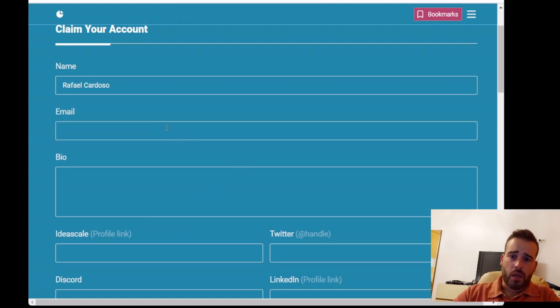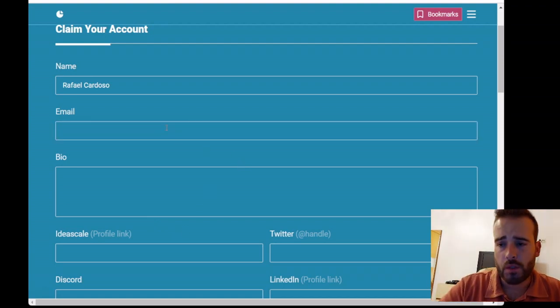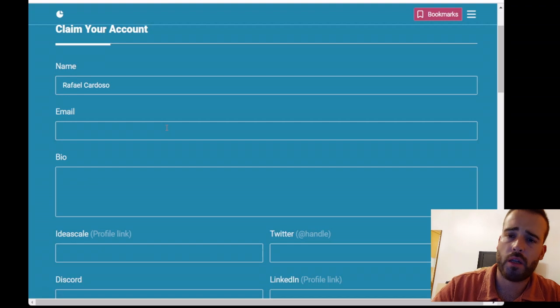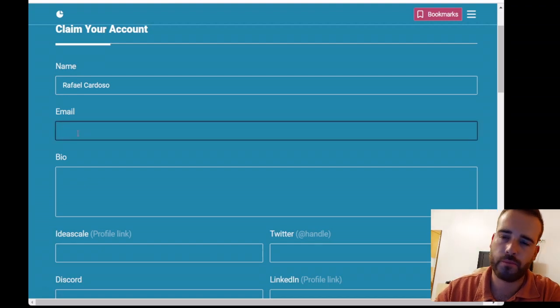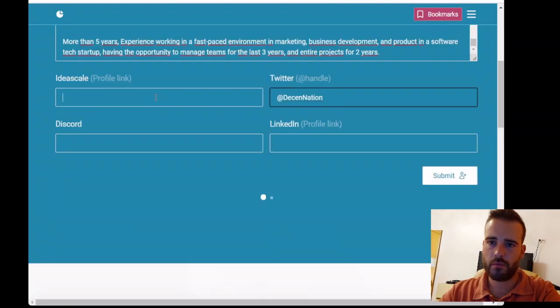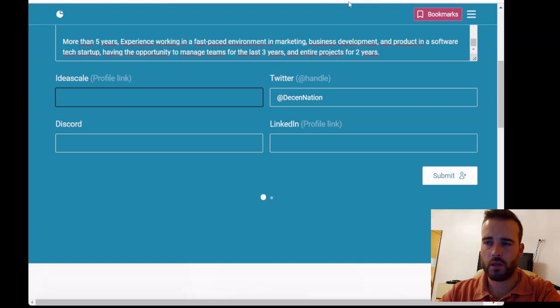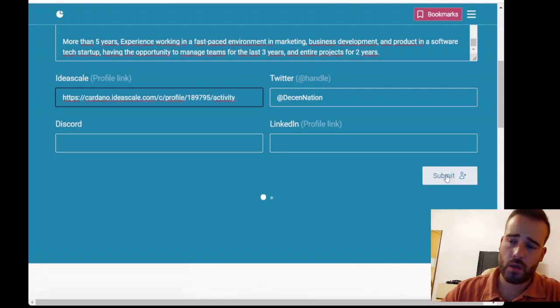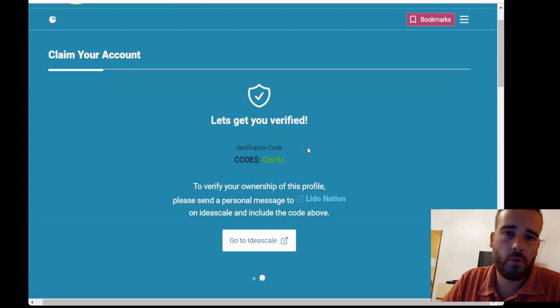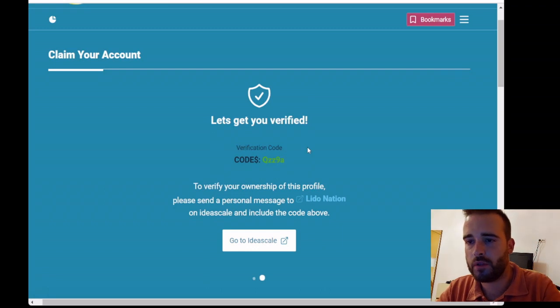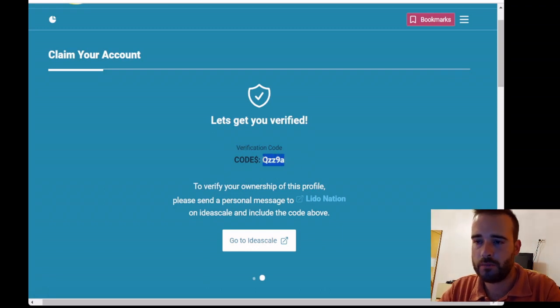I'll add my email, and I'll also add the bio I have on Idea Scale for my proposal. I'll also add my Twitter handle and the profile link on Idea Scale, and then I'll submit. Then you'll be given a notification code, a verification code for you to claim your account, and you should send this in a personal message to Lido Nation.